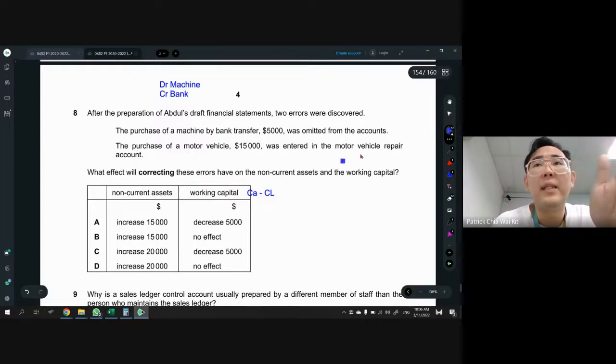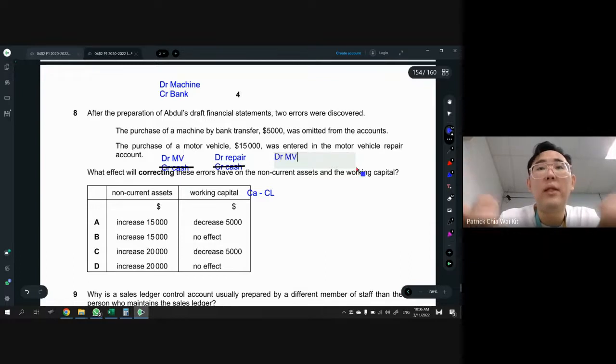So motor vehicle was entered in motor vehicle repair. Okay, so how to fix this is like, this is actually error of principle. So the correct one is supposed to be debit motor vehicle and credit cash. But now what is wrong is, instead of doing that, they went and debit repair. And let's say we see our cash also. So in that case, we can cancel out cash, because cash nothing is wrong. So to fix this, technically you just need DR motor vehicle and CR repair to fix this.